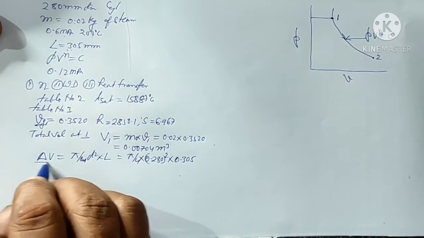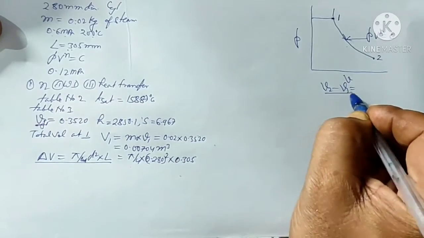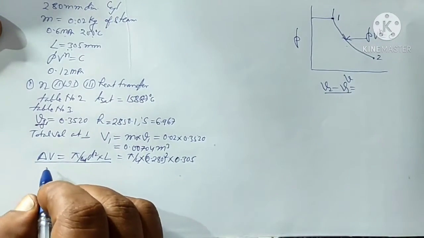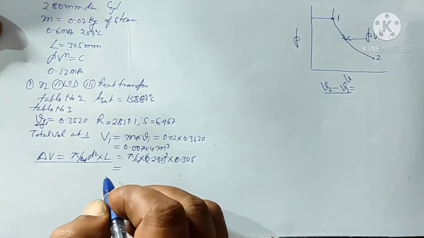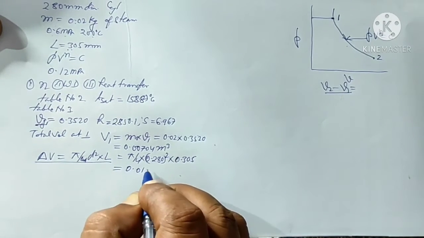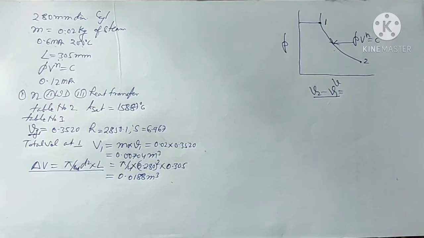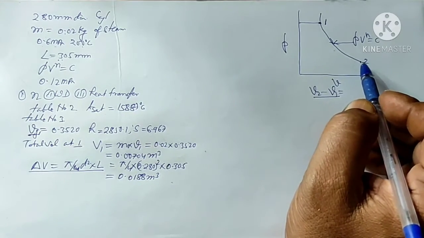This is the change in volume, V2 minus V1. Calculating dV, the value comes out to be 0.0188 meter cube.